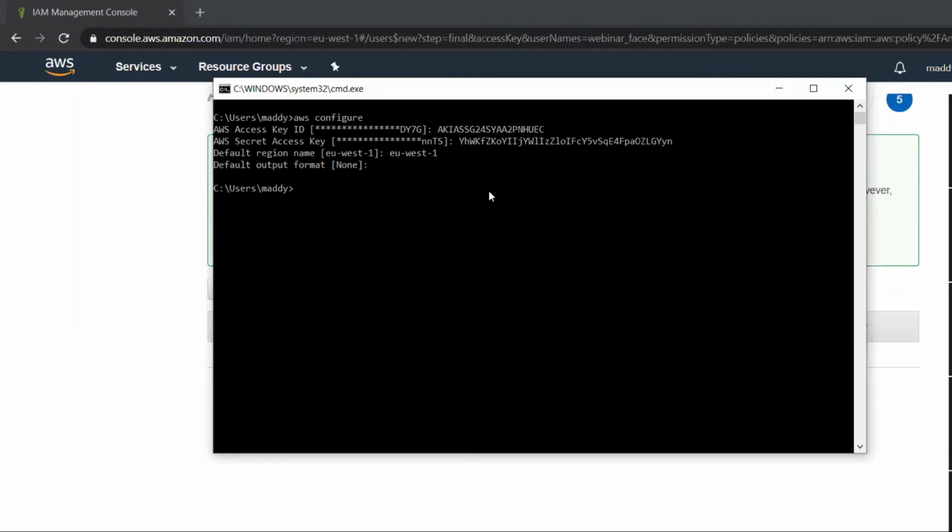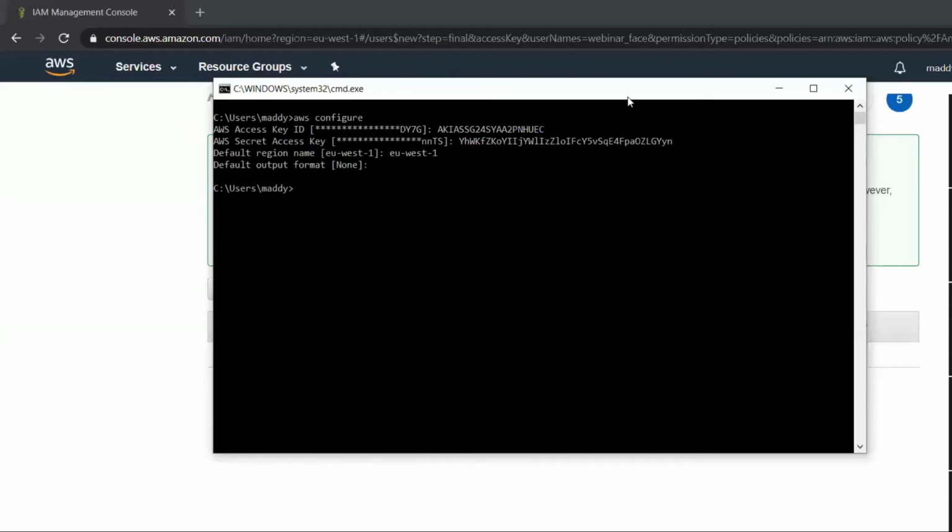So this step is also very important. Before writing a program for face recognition, you need to do a little configuration on your local machine, because face recognition has to be executed on your local machine. Thereby, you need to configure your machine by entering the access key ID, secret access key, and region name. The region name is EU-West-1, and the output format is none. No need to enter anything there. When you hit enter, immediately your AWS credentials are passed. Now you can access your AWS resources by using these credentials, which are passed to the backend.